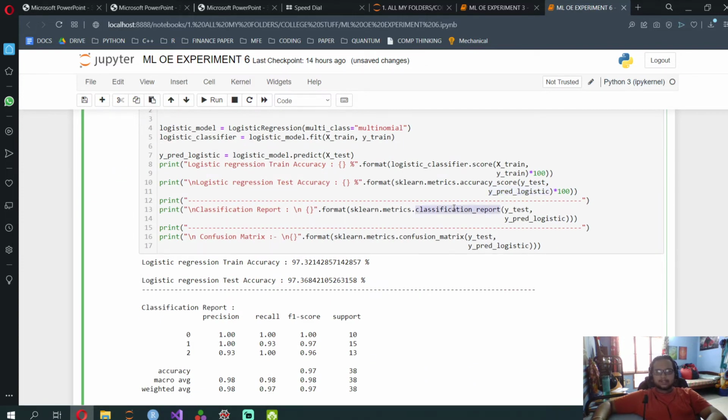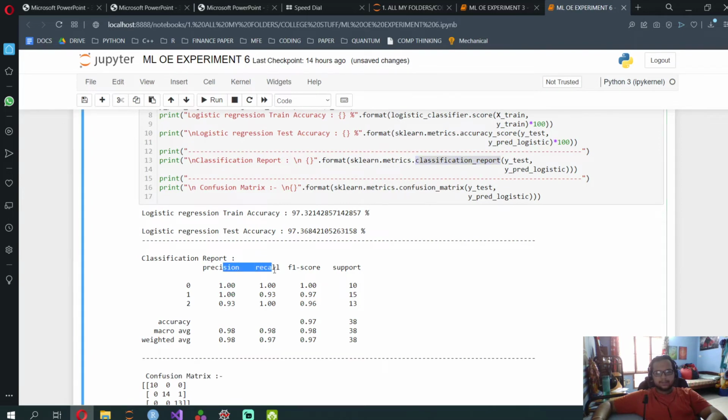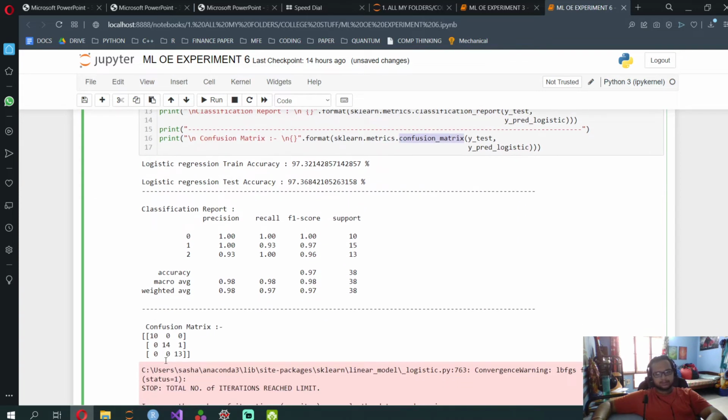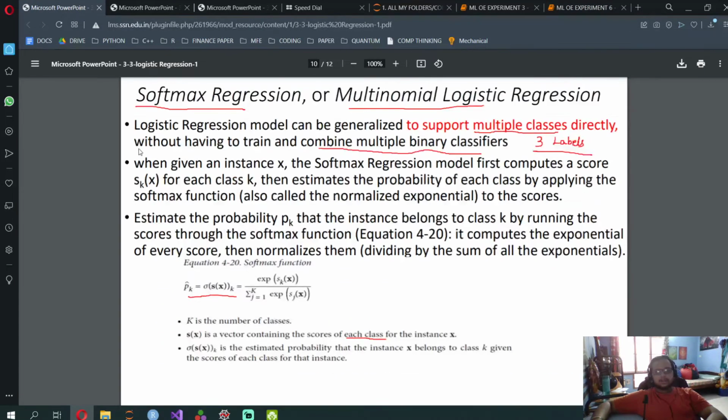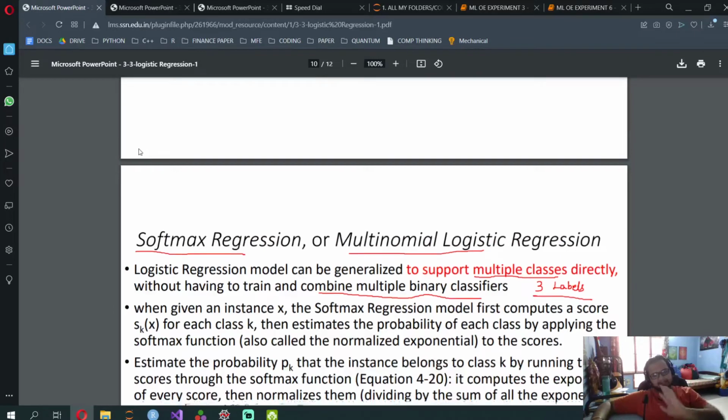Then you use classification_report to print the precision, recall and F1 score: sklearn.metrics.classification_report. And sklearn.metrics.confusion_matrix for the confusion matrix. So that's it with respect to this, how to import the dataset and everything.